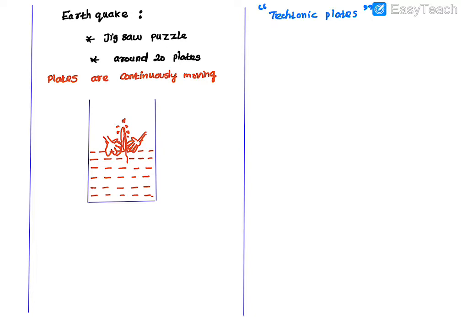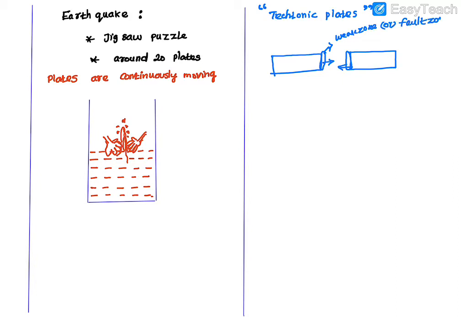Okay, and whenever there is a hit, a sudden bump or a sudden slide, for example, see here, this is one plate I have taken, and this is another plate. Each is trying to move. The surface where this plate slips is called a weak zone. So when one plate and another plate come into contact, this zone is called a weak zone, or I will write it as weak zone or fault zone.